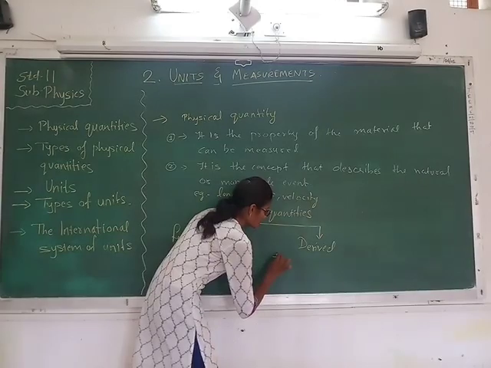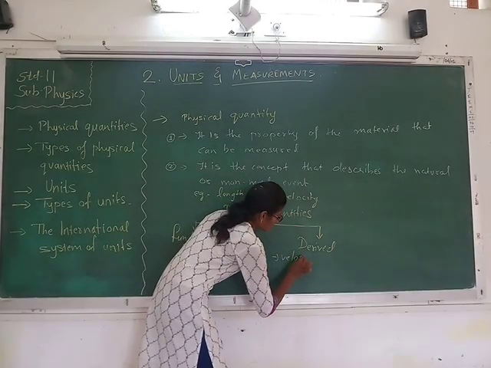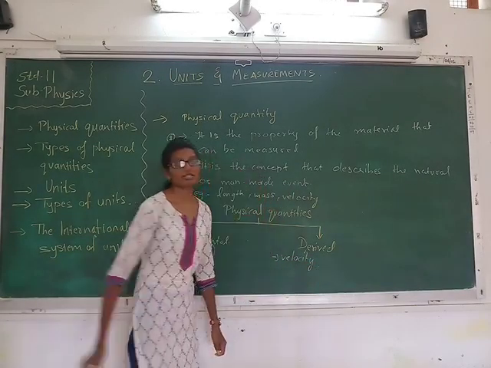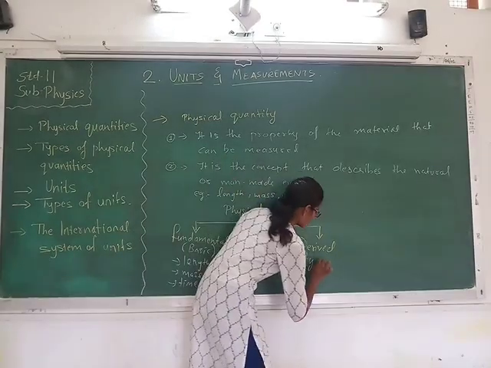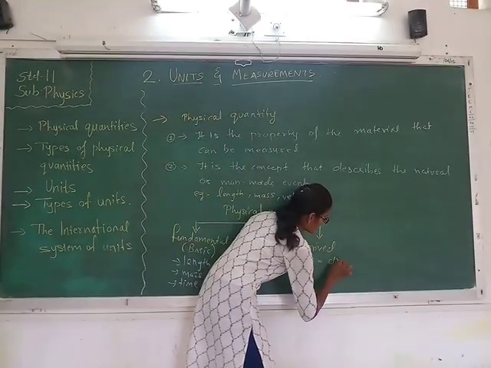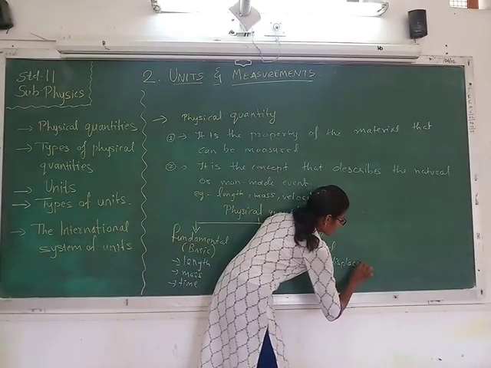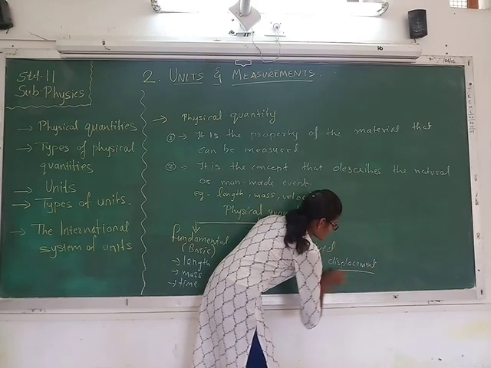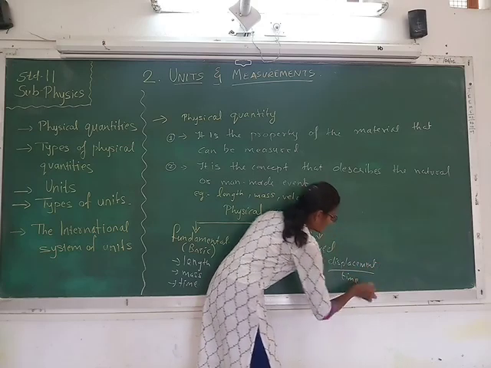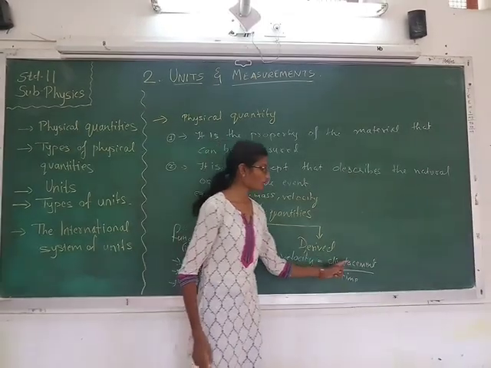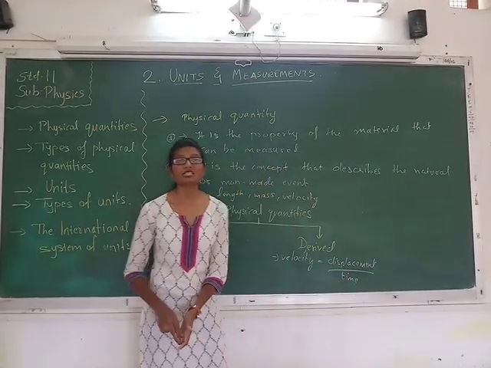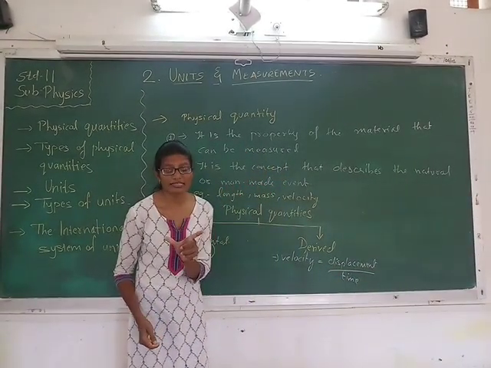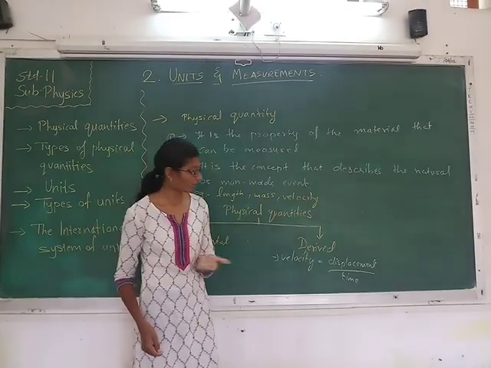As for example, velocity, right? And we know velocity is displacement upon time taken. When we talk about the displacement, that means we are measuring the distance, and that is in terms of length.